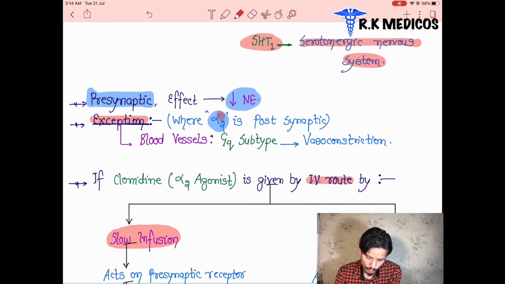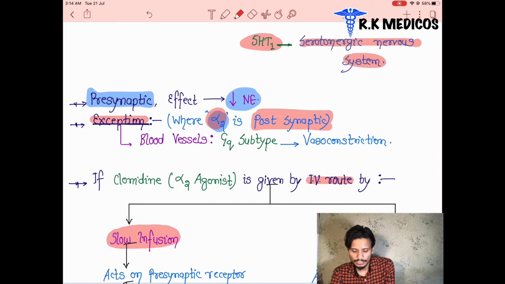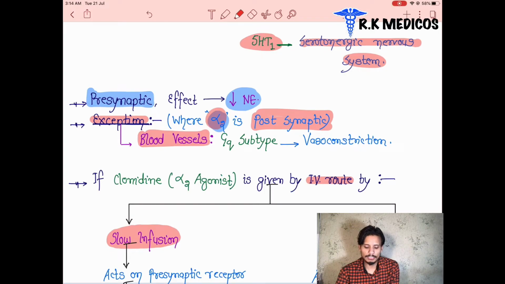is also present in the postsynaptic part somewhere in our body, and that is the blood vessels. Mainly alpha 2 is present in the presynaptic part, but there is some exception. The alpha 2 is also present in the blood vessels in some regions, and it activates the GQ subunit here. You already know that when the GQ subunit is activated, it leads to an increase in calcium, and the calcium leads to vasoconstriction.